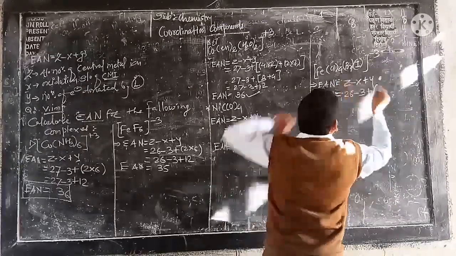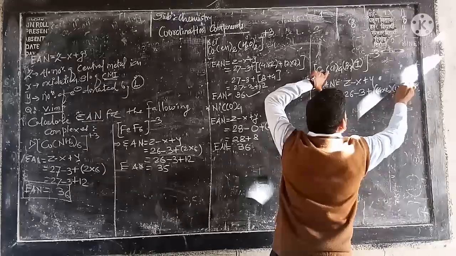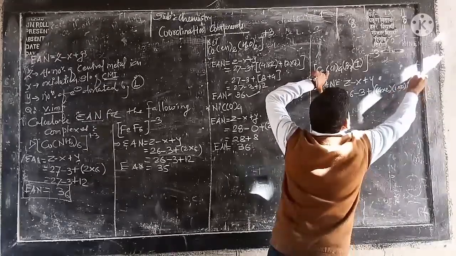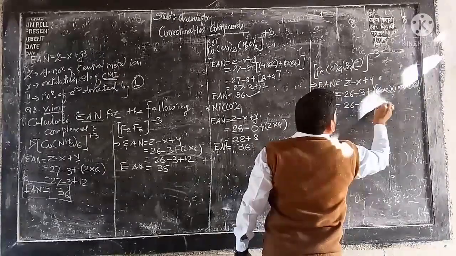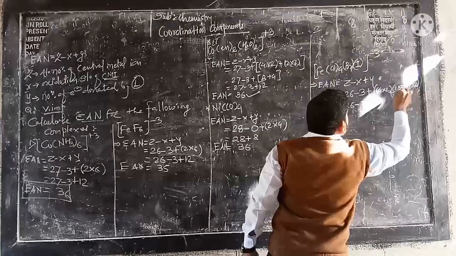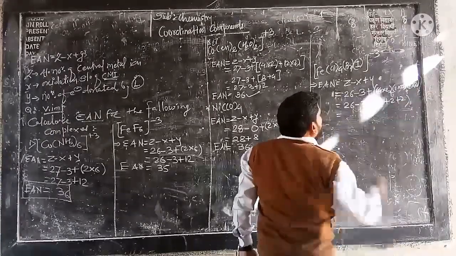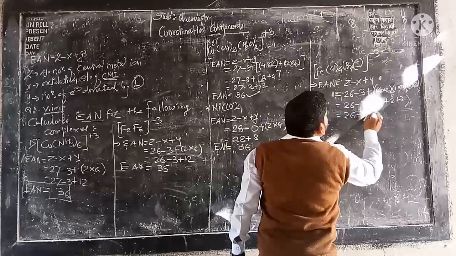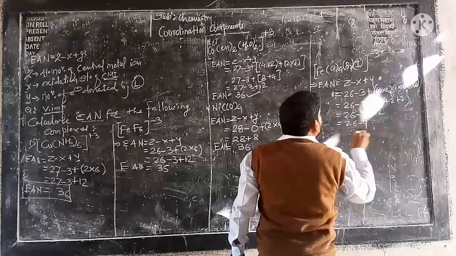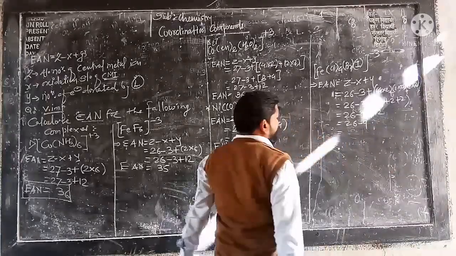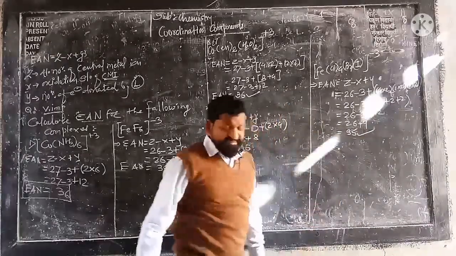Now see here, 4 into 2, after that 1 into 2, after that 1 into 2, all are monodentate ligands. So you will get plus 8 plus 2 plus 2. So finally we are getting this equation 12. It will be 35.